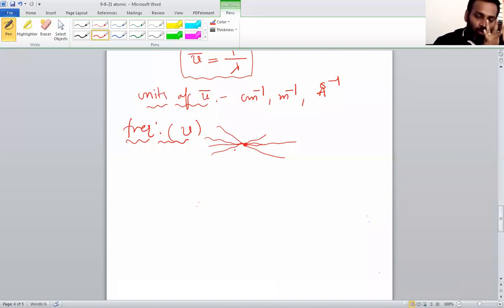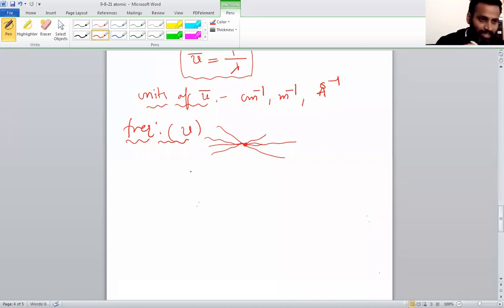So if frequency is more, then definitely the speed of the wave is more. Correct, everyone? So what is the wave number? Number of waves present in unit length. But what is the frequency? The total number of waves passing through a particular point in 1 second. That means per unit time is called frequency.